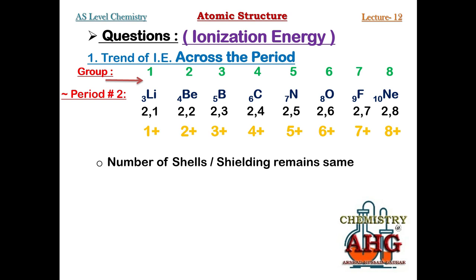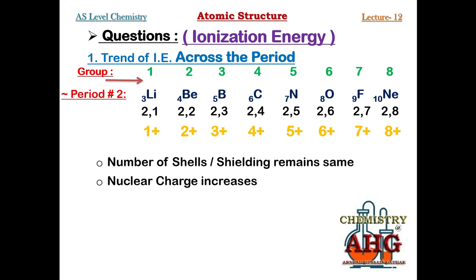Next thing, what we have seen, what is happening to nuclear charge across the period. Nuclear charge is increasing. We calculated that. Even if we don't calculate, we can see group number is increasing, so nuclear charge is increasing. Now shielding is constant, we can forget about that. We will focus on nuclear charge. Nuclear charge increases means there are more protons which are able to attract valence shell. In lithium, 1 proton is able to attract valence shell. In neon, 8 protons are able to attract the valence shell.